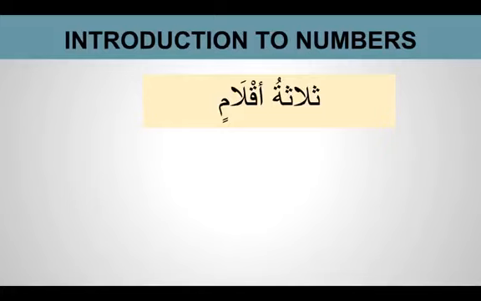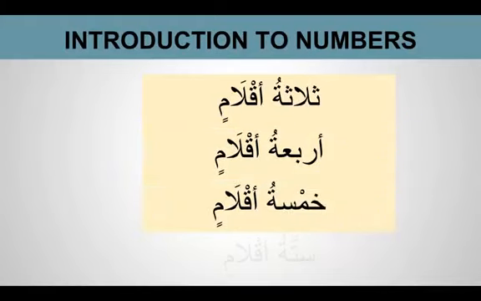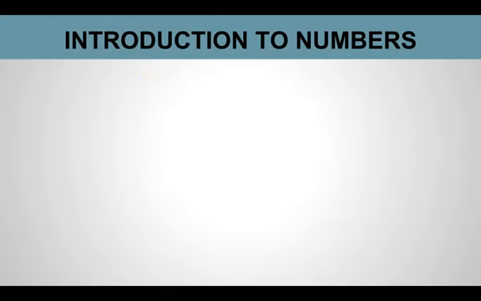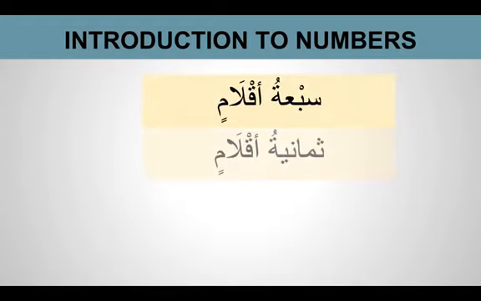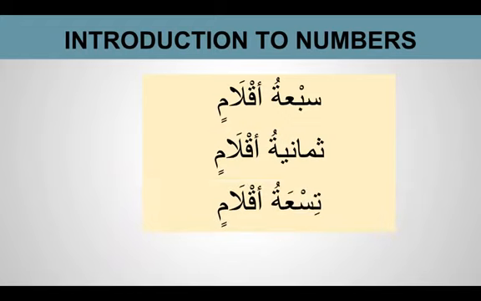So the mudaf cannot have al or tanween, but it can have fatha, dhamma or kasra. For 4 pens: arba'atu aqlamin, khamsatu aqlamin, sittatu aqlamin, sab'atu aqlamin, thamaniyatu aqlamin, tis'atu aqlamin, asharatu aqlamin.